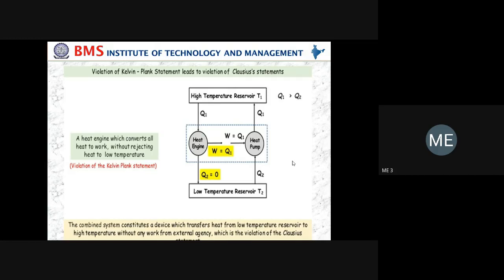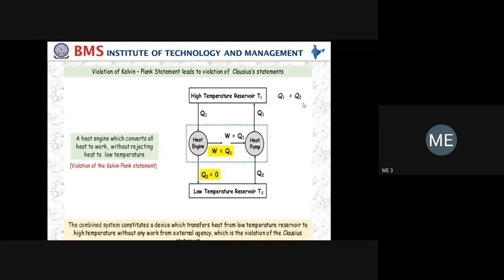Then what will be the efficiency? According to our definition of heat pump, COP equals Q1 divided by Q1 minus Q2. Whenever you take Q1 divided by Q1 minus Q2, since Q2 is 0, you get the COP as exactly 1.